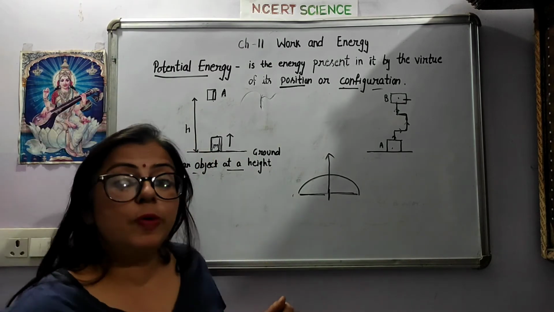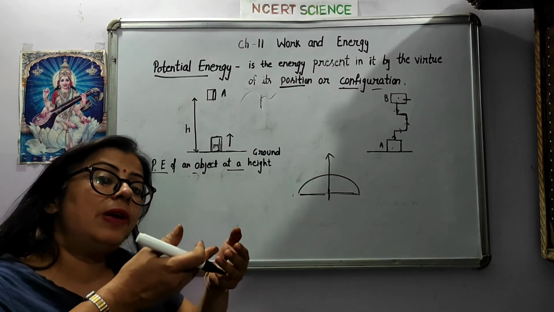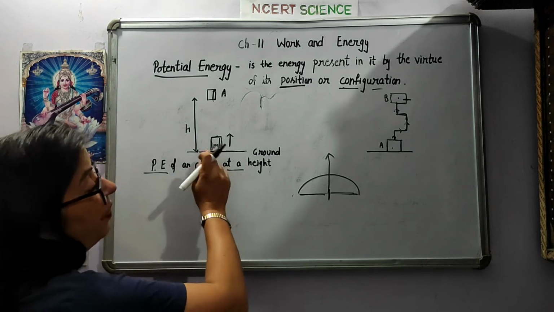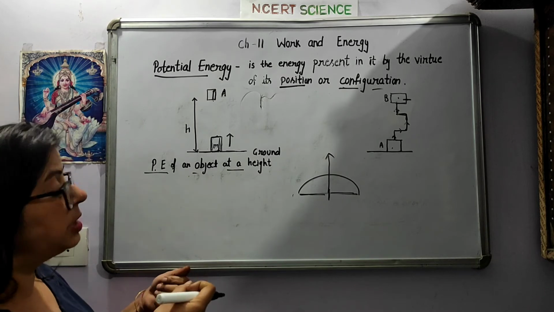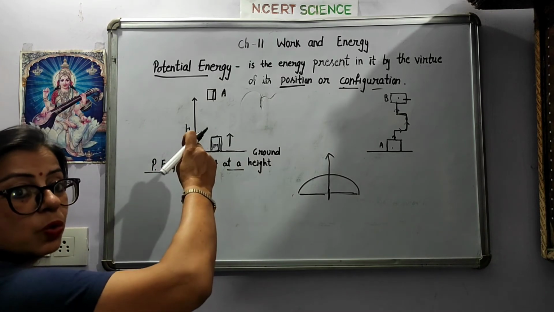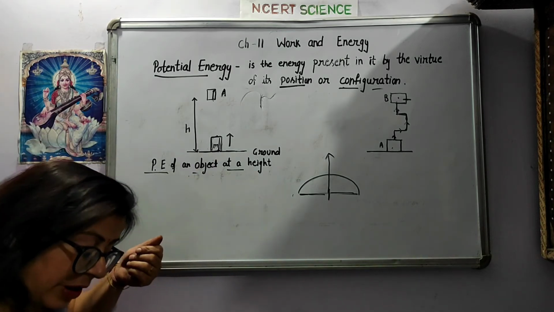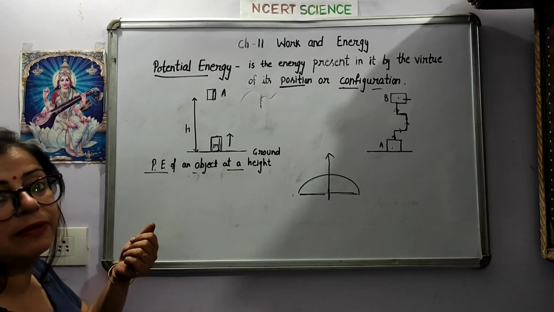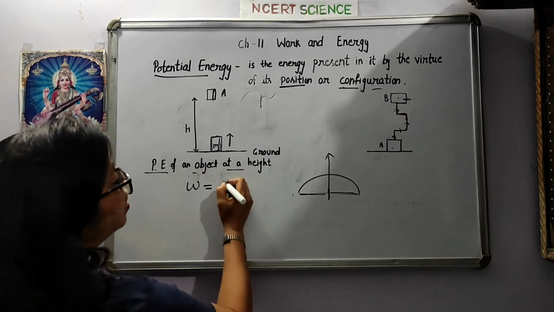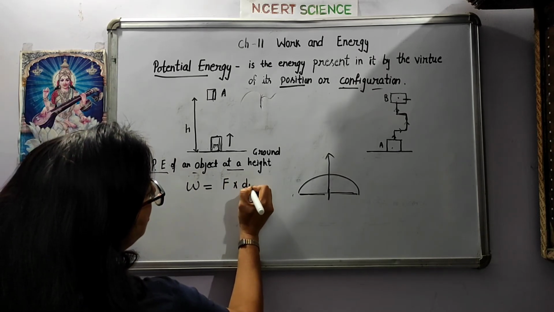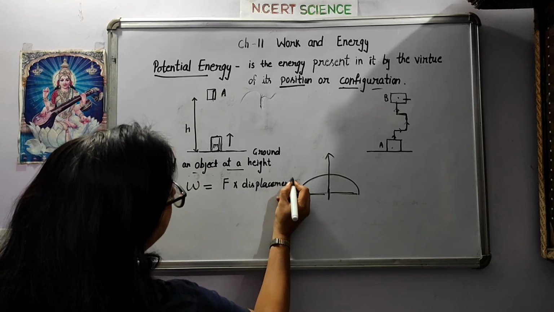So work done would be what? As I just told you, when I'm lifting the box, I will do work according to its weight, and as I'm applying force for lifting it, the acceleration is against gravity, because gravity is attracting this box towards itself. As you know, work done W equals force into displacement. We have studied this before, and this is the formula for work.